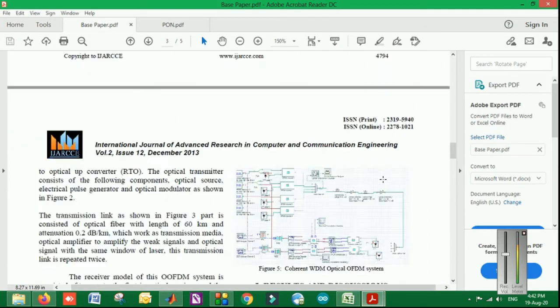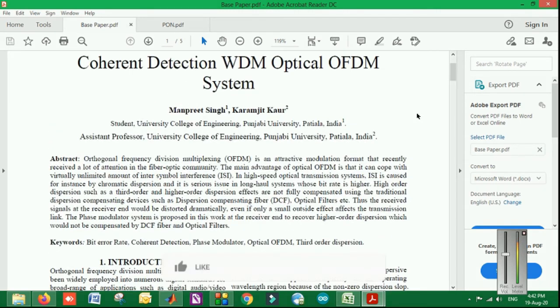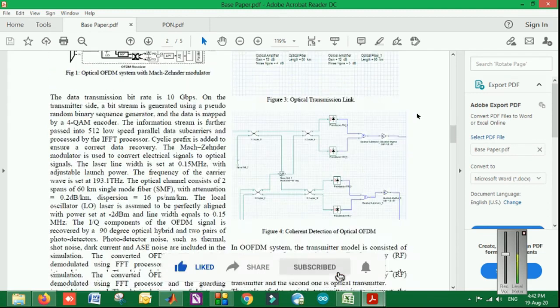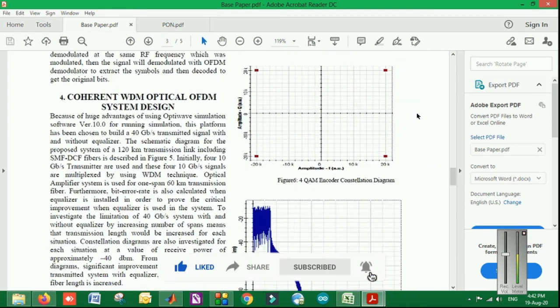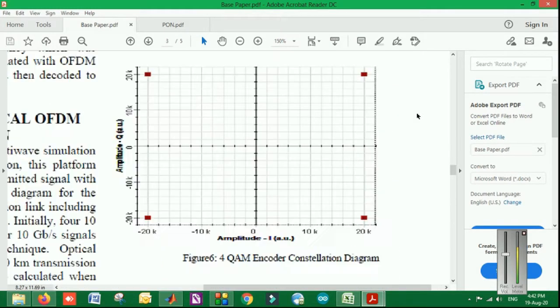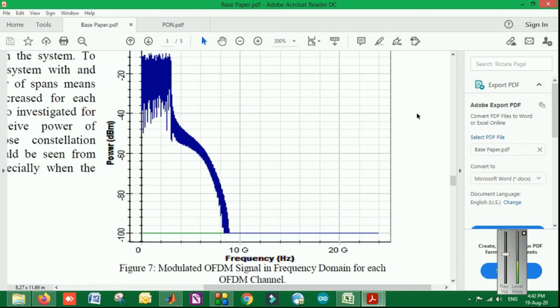We provide IEEE based reference papers for the implementation. This is a very basic paper that I am showing you for the OFDM systems, from where you can understand the concept and analyze the results. So the constellation diagram can be there, modulation in the frequency domain, how the signal looks like, that analysis can be done. So this is just a basic.